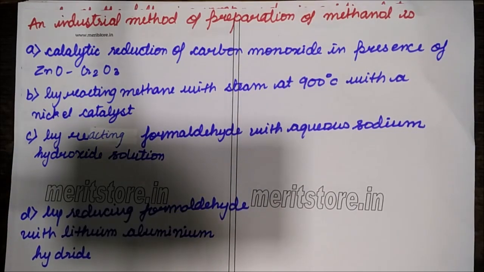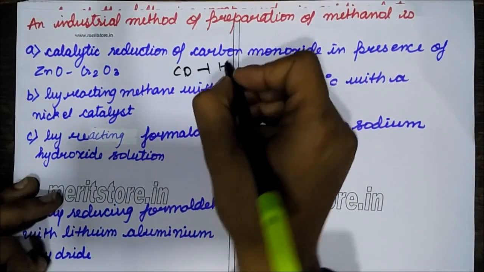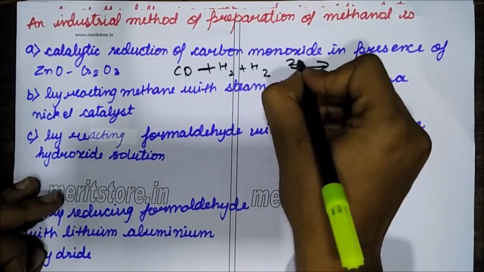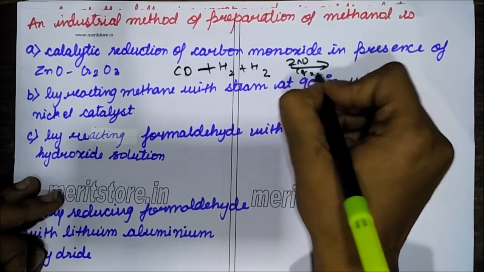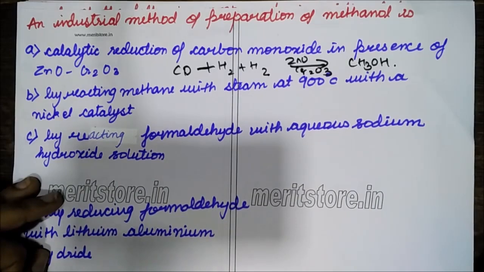An industrial method for preparation of methanol is, remember, the industrial method of preparation of methanol is catalytic reduction of carbon monoxide in the presence of zinc oxide and Cr2O3. So the reaction would occur in this way: CO plus H2 in the presence of ZnO and Cr2O3 gives methyl alcohol.